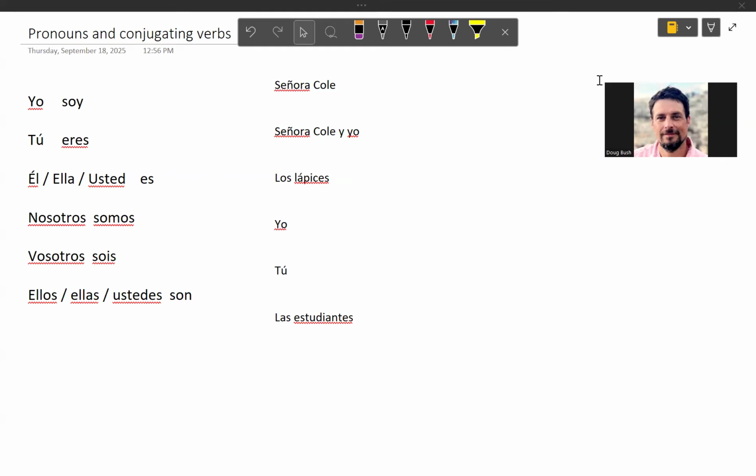So in Spanish, we have six basic pronouns. So we have I, you, he, she, you formally, if we're speaking to like Mrs. Seals, we would write usted, we, y'all or you guys, which is vosotros, but that's only used in Spain. Then we have ellos, which is they, a group of guys. Ellas, a group of girls. Ustedes would be y'all, but used in Latin America.